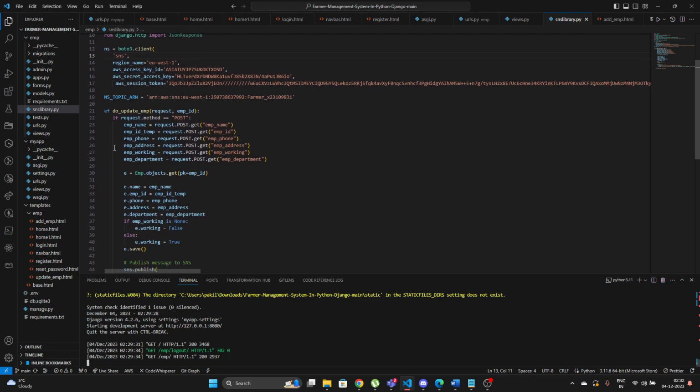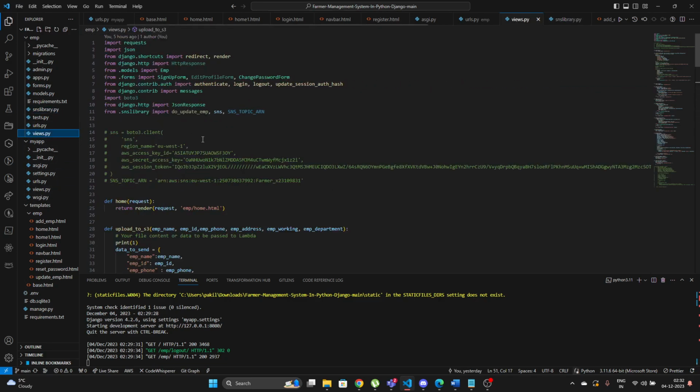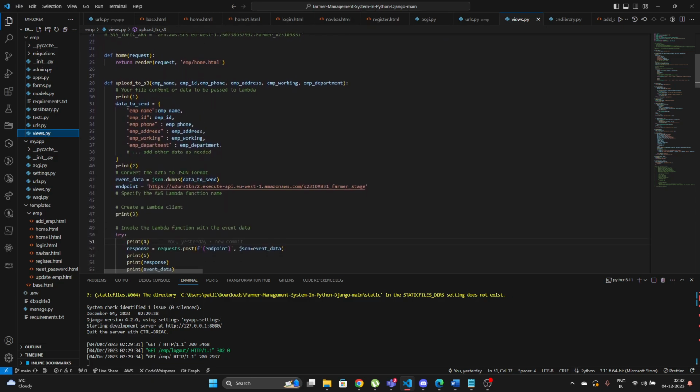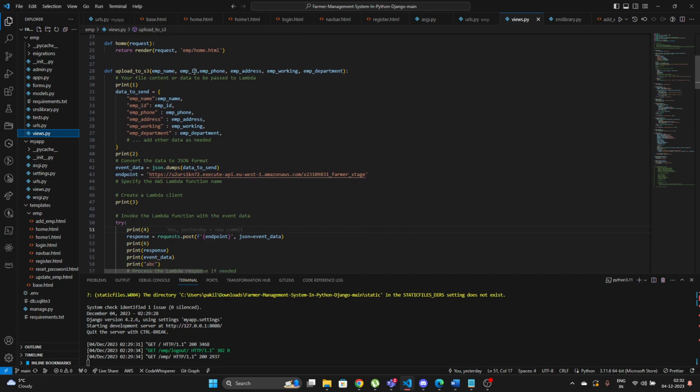In my code, there's a file called views.py. In views.py, I've implemented all the backend information, but here I've used the name employee instead of farmer, so it's called employee name. ID would be the farmer's age. Phone would be the contact number, then the address, the working status, either he's working or not, and department would be the crop that he wanted to yield, produce or sell.